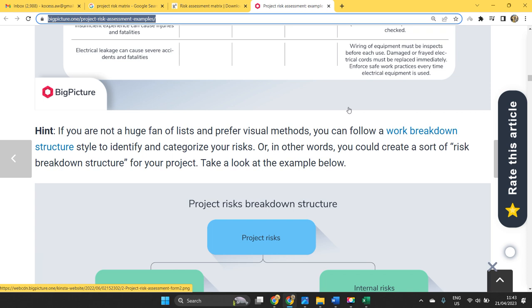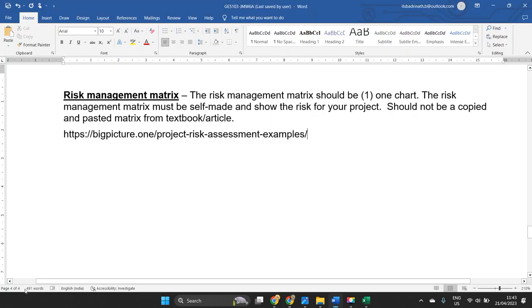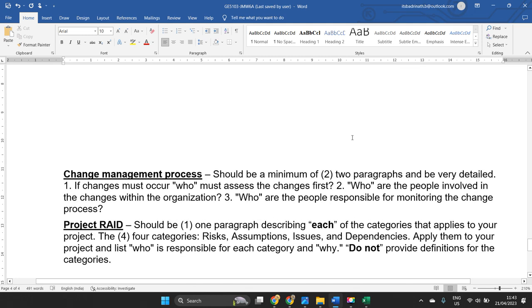For example, a construction project and its risks, or software development and its risks. In that way you can cross check the internet, and you can find certain elements related to risk that could influence or impact your project. Make sure you cross check this link. It helps you understand the risk matrix in a better way. After completing the risk matrix chart, you should explain it properly in one paragraph.